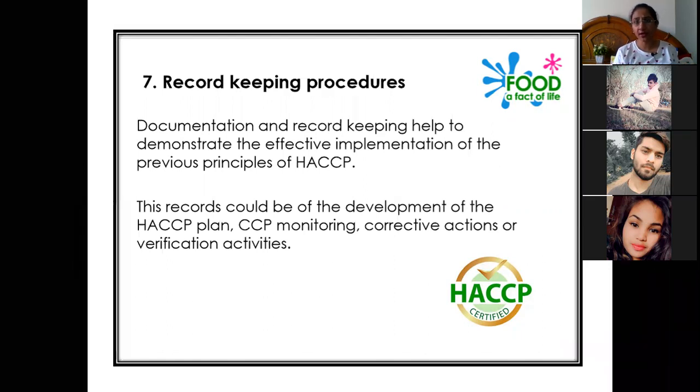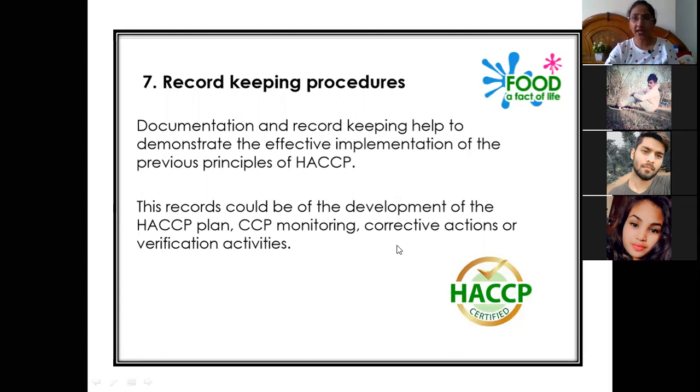in our particular company. These records could be of the development of the HACCP plan, CCP monitoring, corrective actions, and verification activities. So the records can be of HACCP plan development, of the critical control point monitoring of the CCPs, or of what corrective actions we have taken.